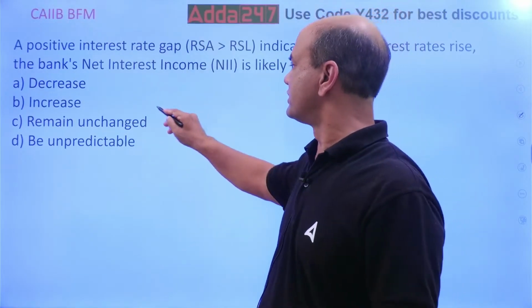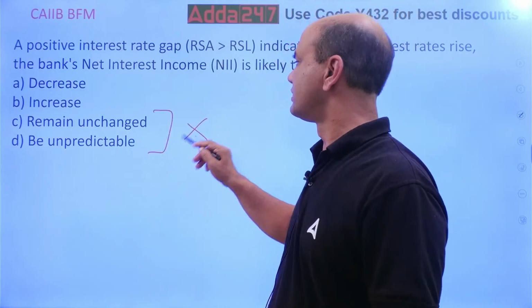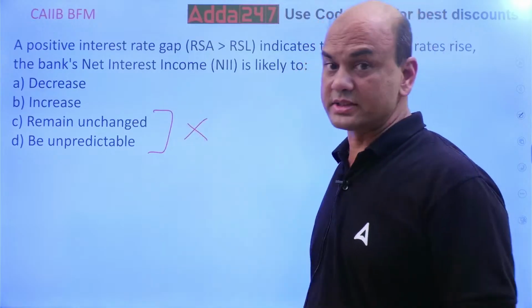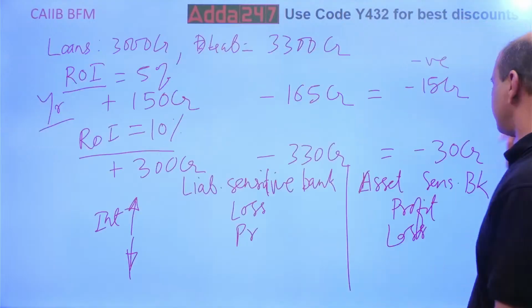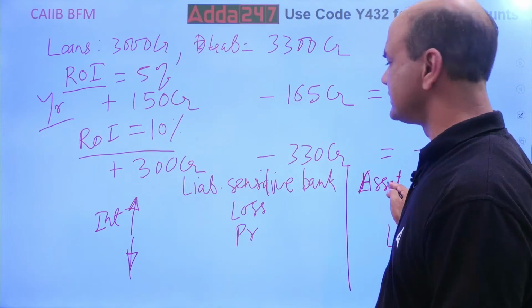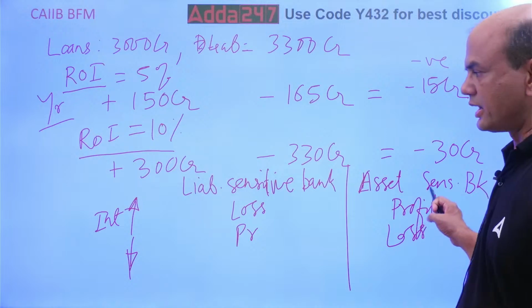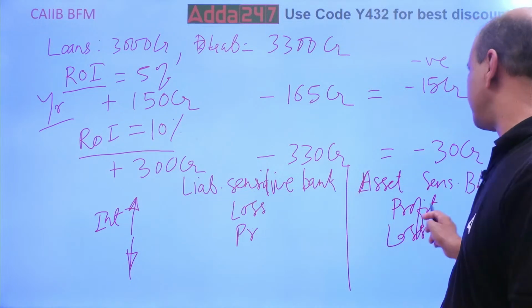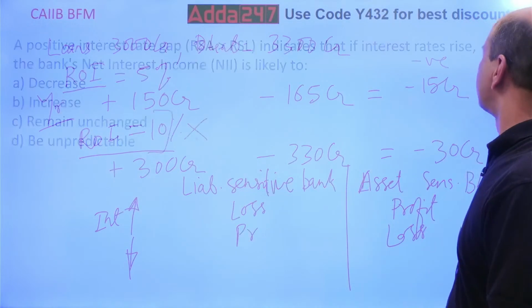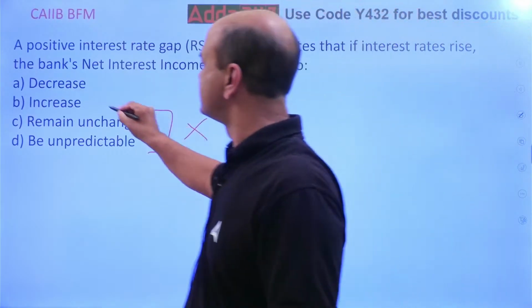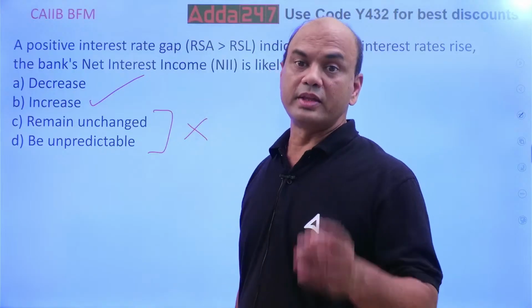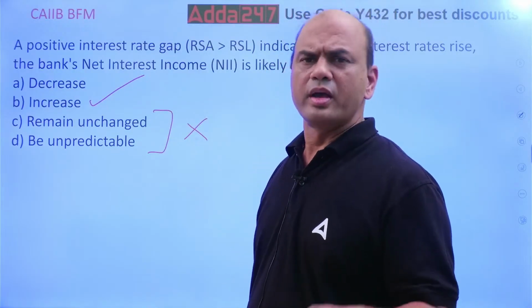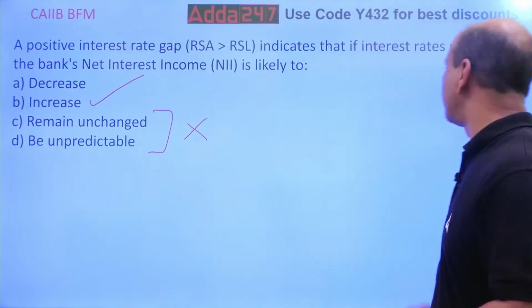Look at this table. Asset sensitive bank, assets are more, interest rate rises, so I'll profit. So my income will increase, right? Got this, everyone? It will increase. Remember this thumb rule, this table by heart.